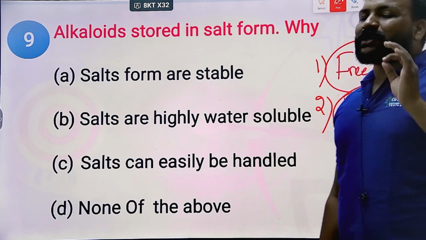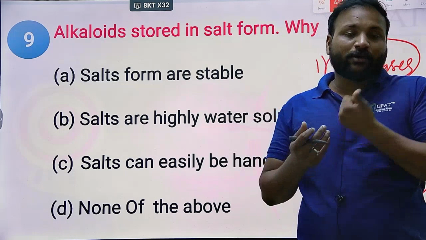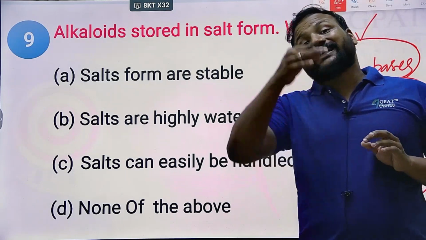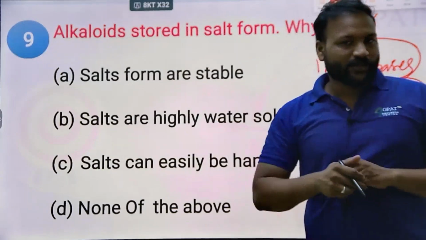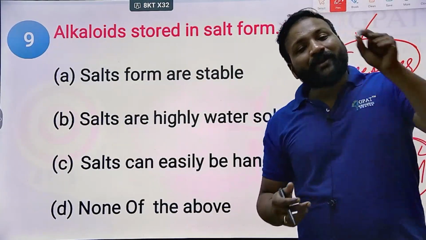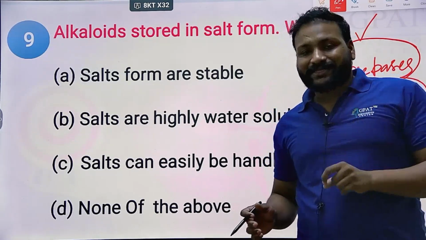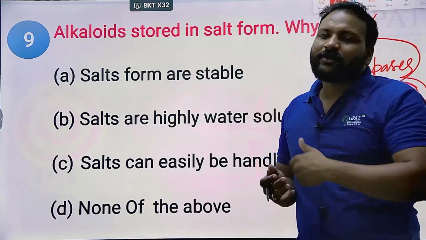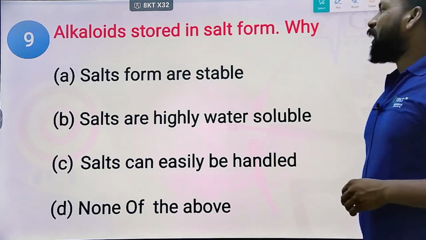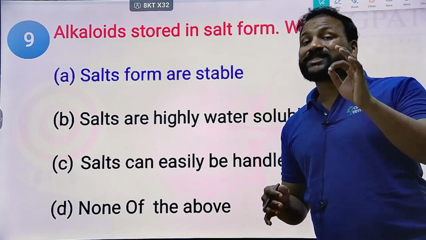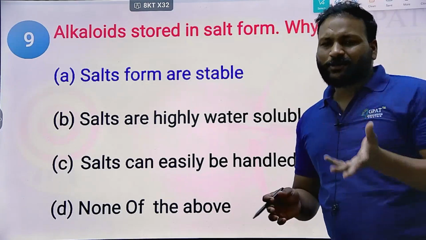Let me tell you, if you consider opium, morphine sulfate is a morphine alkaloid, but in that morphine salt it contains one organic acid called meconic acid. To make every alkaloid stable, we need to convert it into a salt, and in that salt there is one corresponding acid, which for morphine is meconic acid. Clear? So salt forms are more stable, and they are easy for preparation because they are water soluble.